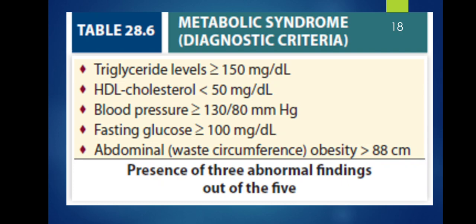So metabolic syndrome, how do you diagnose that? Triglyceride levels of above or equal to 150 milligrams per deciliter, HDL cholesterol of below 50 milligrams per deciliter, BP of above or equal to 130 over 80 millimeters mercury, fasting glucose of above or equal to 100 milligrams per deciliter, abdominal waist circumference obesity above 88 centimeters. Presence of any three abnormal findings out of the five will give you a diagnosis of metabolic syndrome.